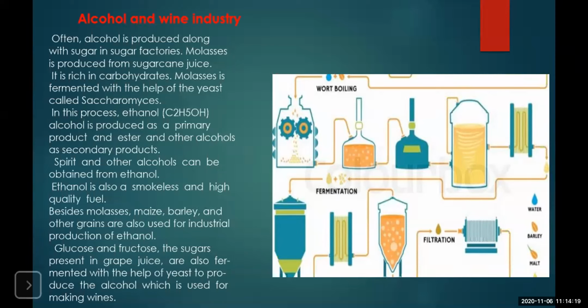Remember, ethanol, which is also produced as a byproduct of the fermentation process carried out by the yeast, is a very good fuel as it is smokeless. Okay, and hence to control pollution, nowadays the government is also suggesting mixing this ethanol with kerosene, petrol or diesel and using it in vehicles so that less pollution is generated.